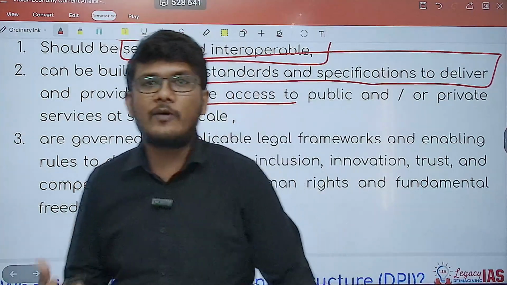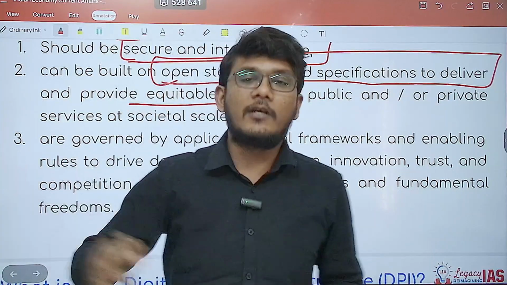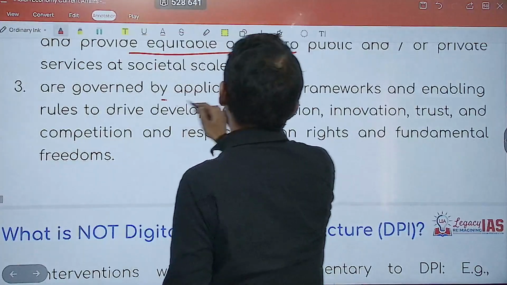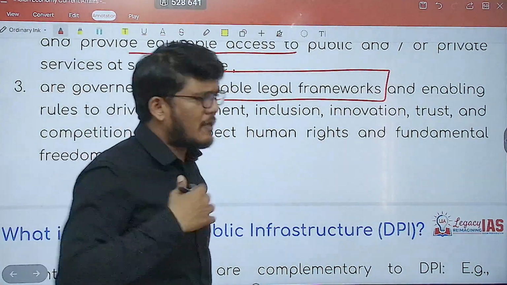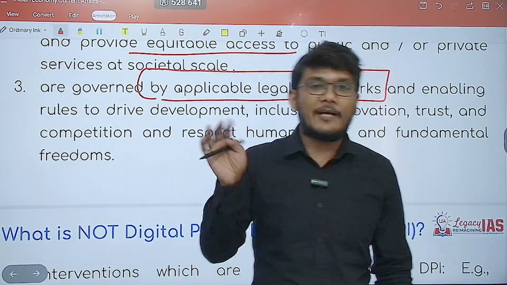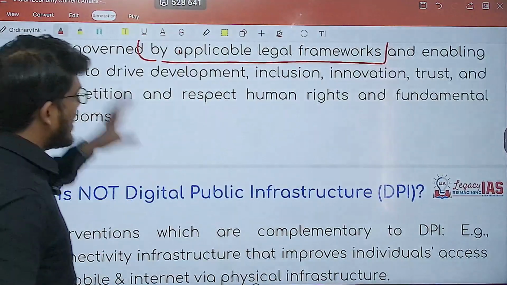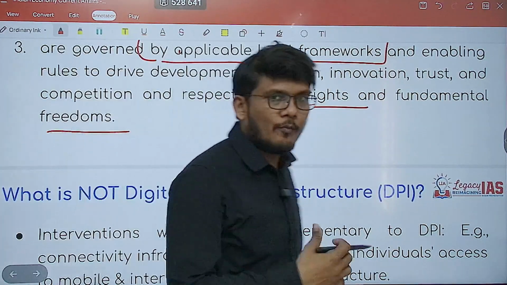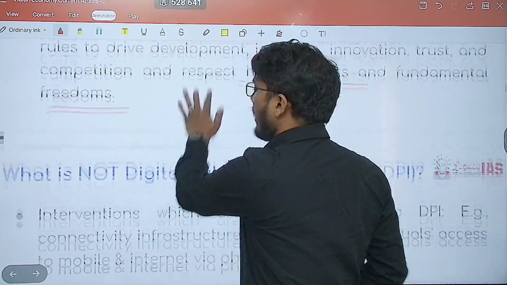What do you mean by equitable access? The equity in access, it should not leave out certain sections. It should be equitably accessible, governed by the applicable legal framework. Of course, even if it were private, it would still be governed, but public definitely has to be governed by the legal framework that is present and respect human rights and fundamental freedoms. Human rights, natural rights, fundamental freedoms, it should respect, meaning it should abide by them.